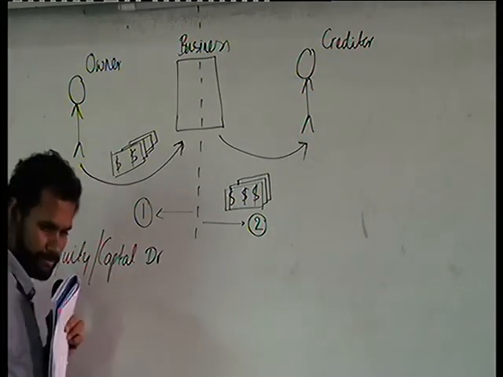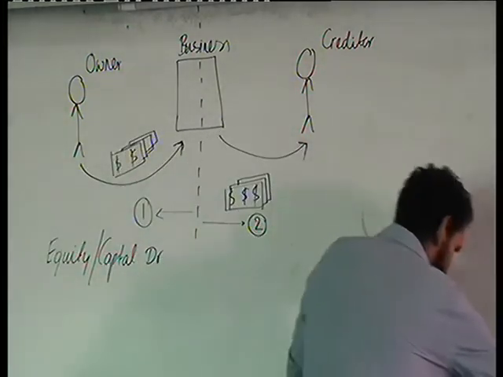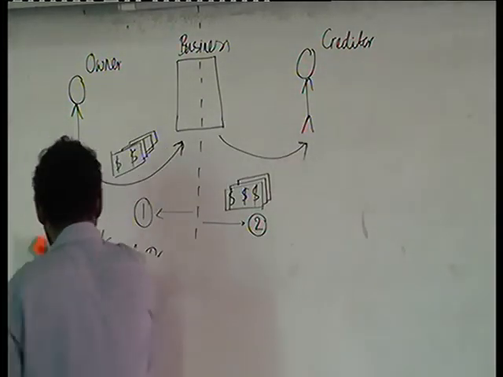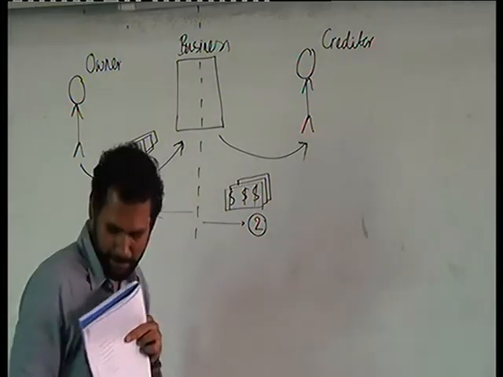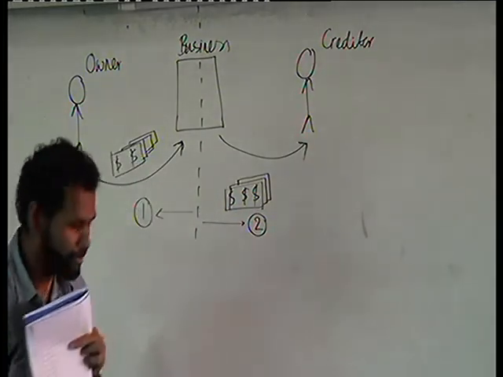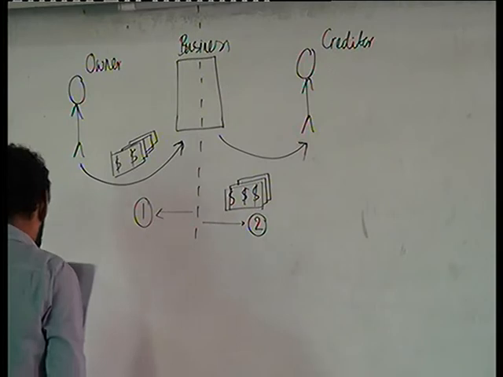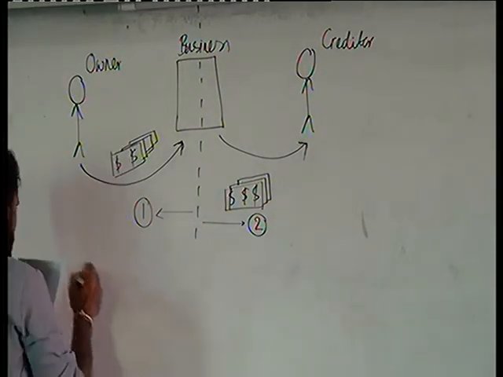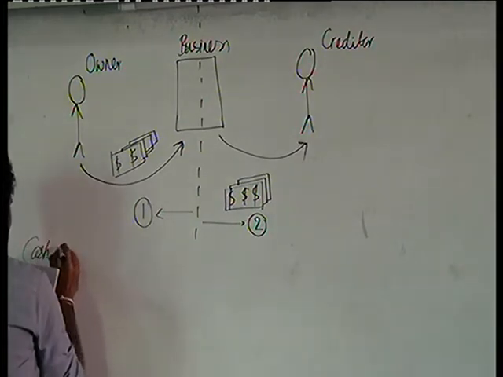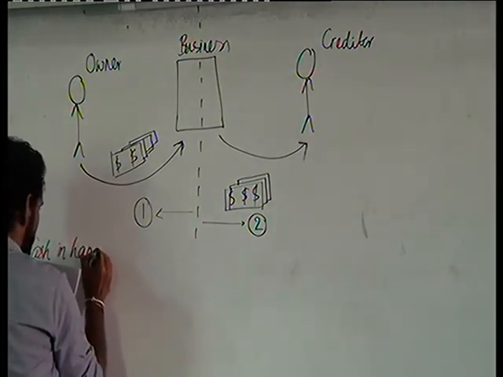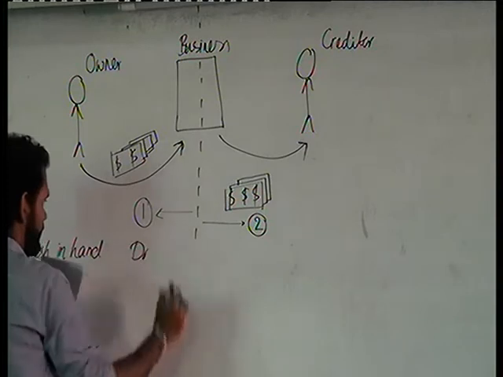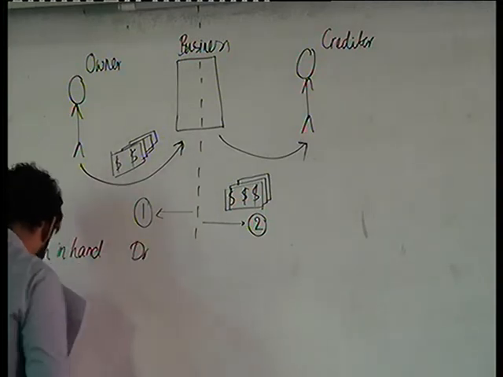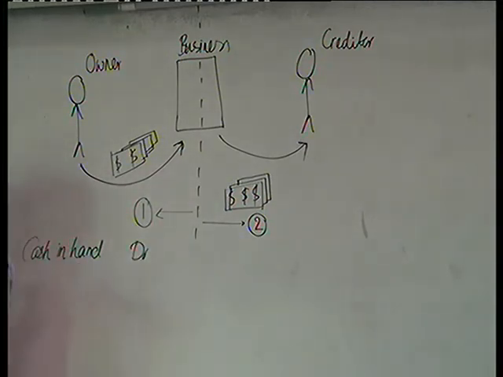Sorry, what is the debit entry? Debit entry should be cash, that is business is going to have an increase in their cash. So cash in hand is going to be debited.